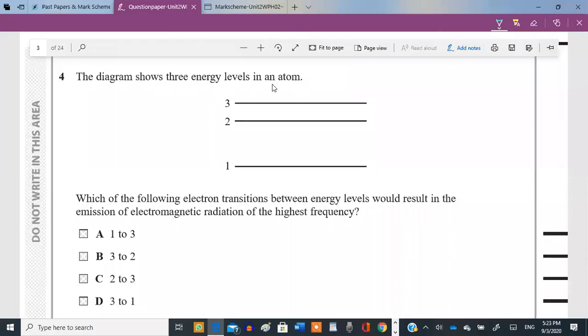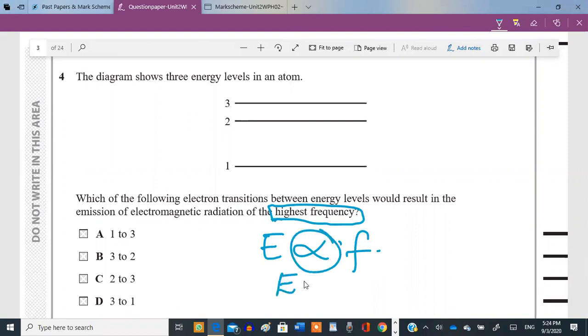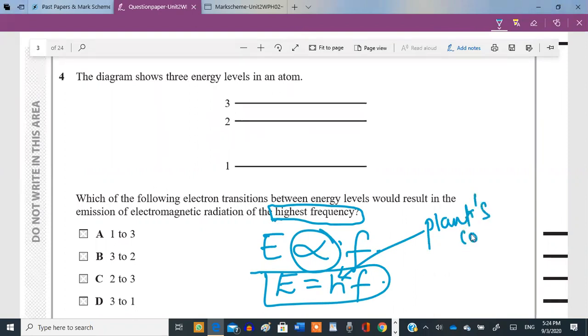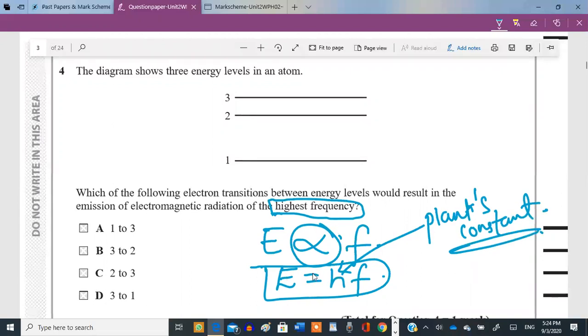Okay, so the diagram shows 3 energy levels in an atom. Which of the following electron transitions between energy levels would result in emission of electromagnetic radiation of highest frequency? Okay, let me tell you something. Energy is related to the frequency directly. If you remove the proportionality sign, you'll need to plug in a constant and an equal to. This constant is Planck's constant. You need to learn this equation.